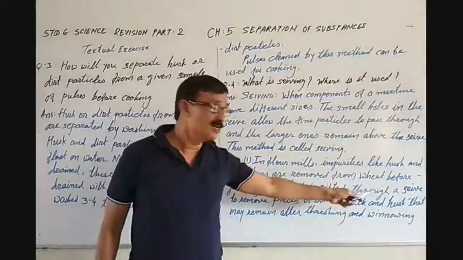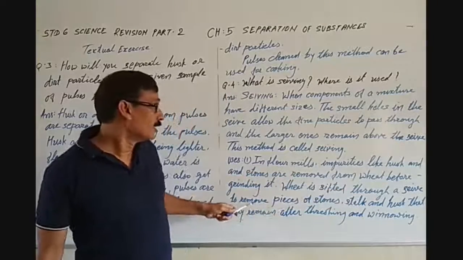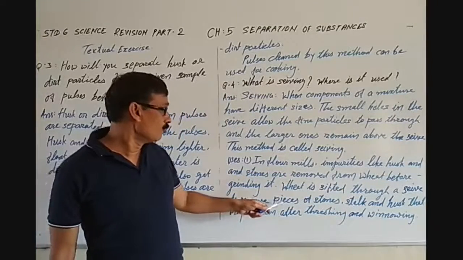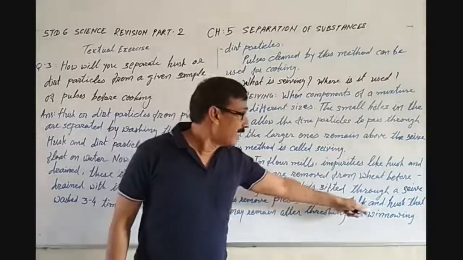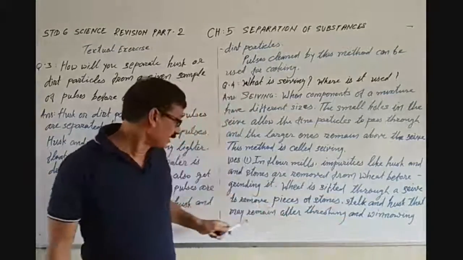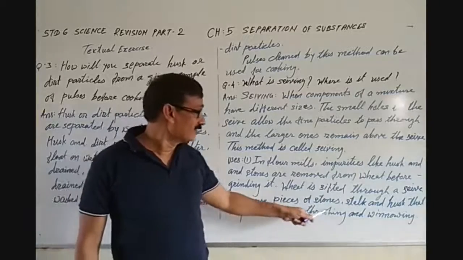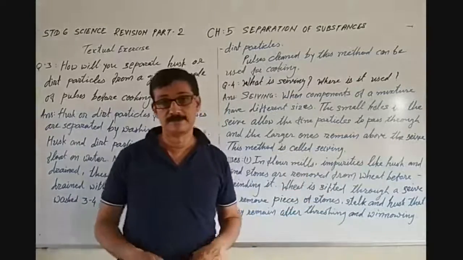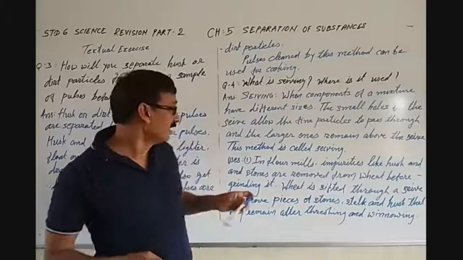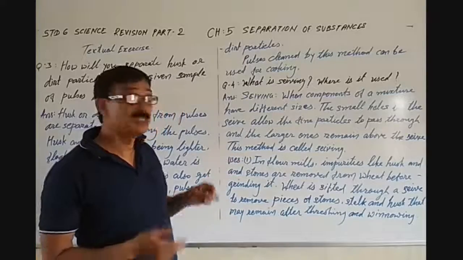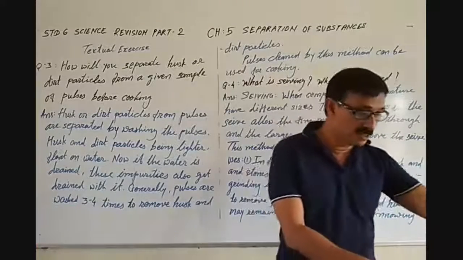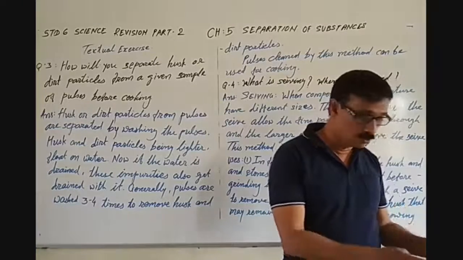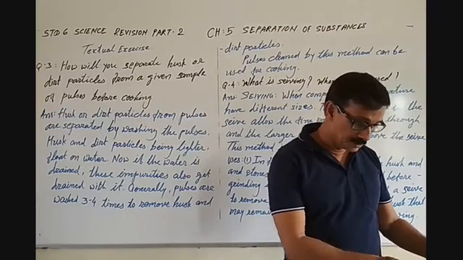Wheat is sifted through a sieve to remove pieces of stone and husk that may remain after threshing and winnowing. So in flour mills, this method is used. Now the other method where it can be used is the sieve.